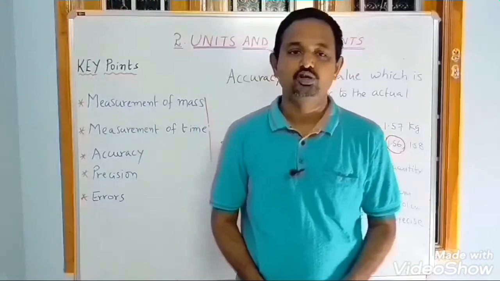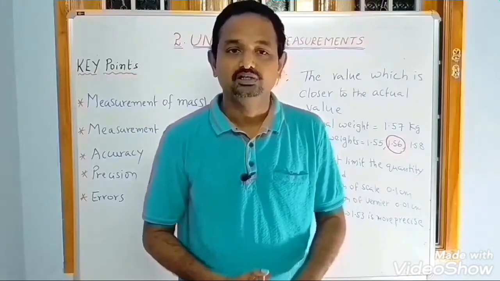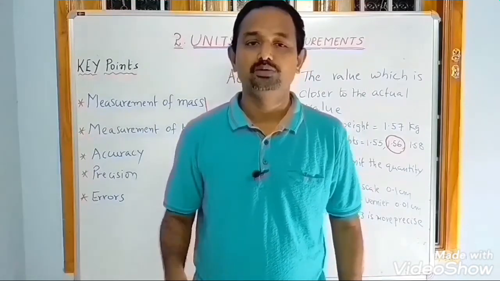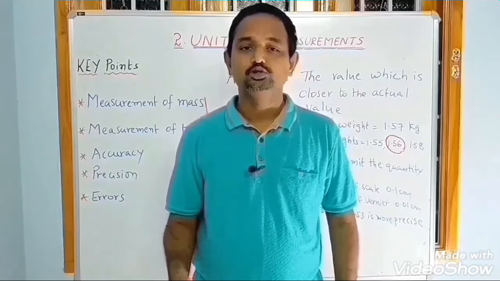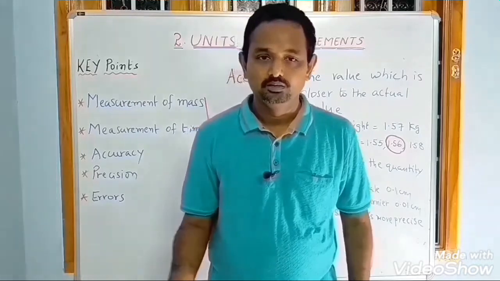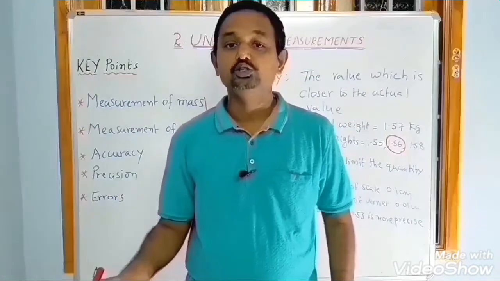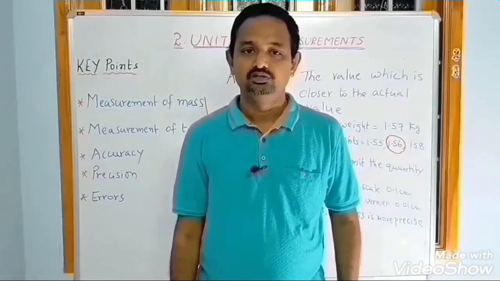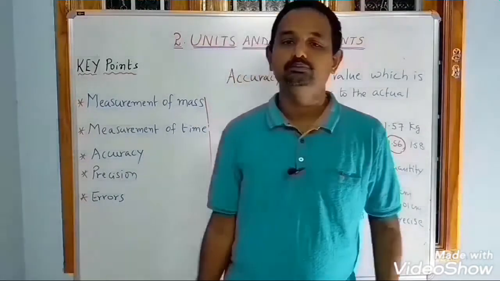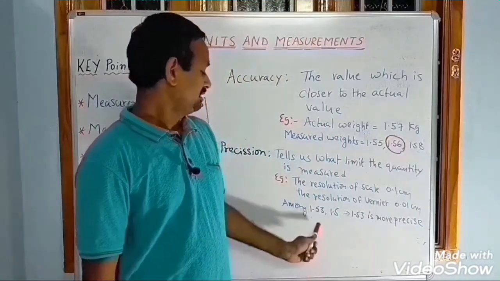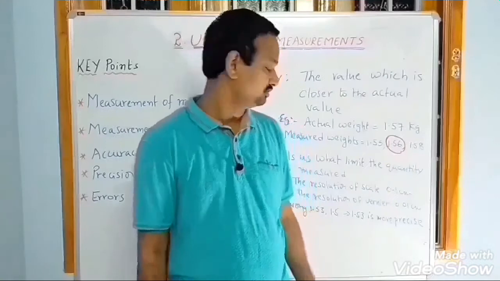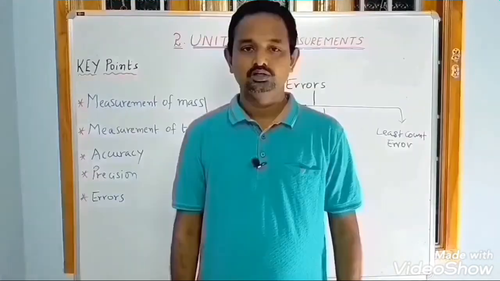Next, precision. Precision tells us to what limit a quantity is measured. For example, when measuring the thickness of a bench, or measuring length, the resolution of a scale is 0.1 centimeter. But the resolution of a vernier is 0.01 centimeter. So here the vernier gives a more precise value. Similarly, among 1.53 and 1.5, which is the more precise value? That is 1.53.